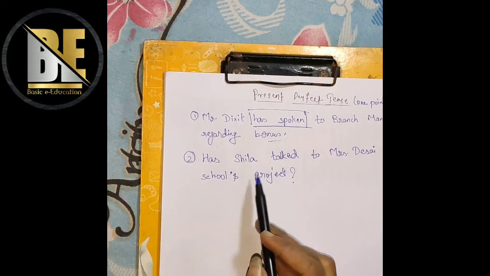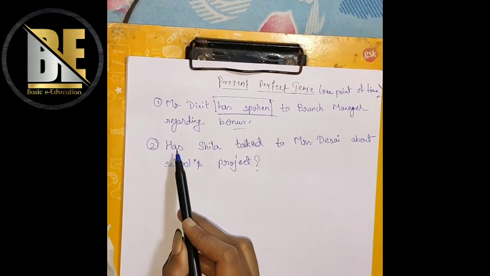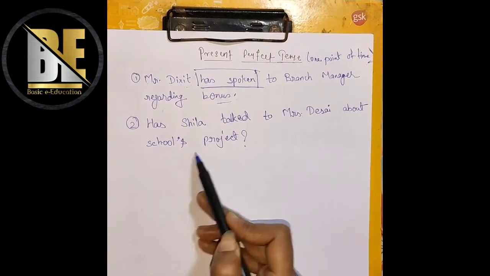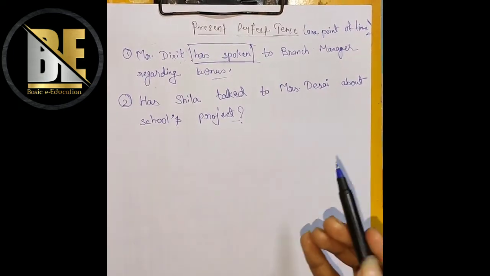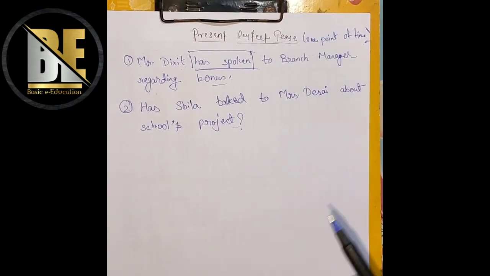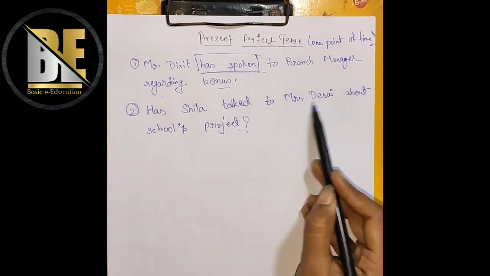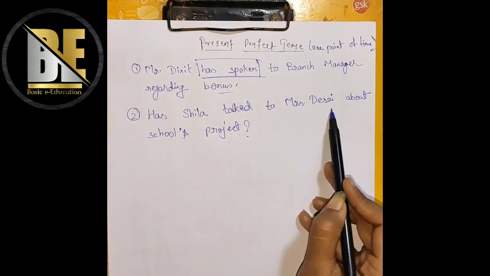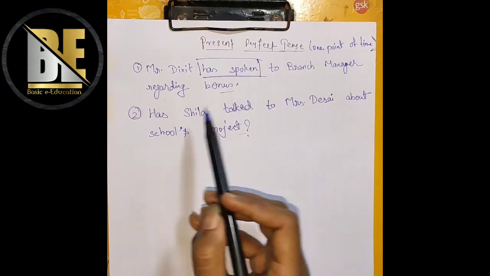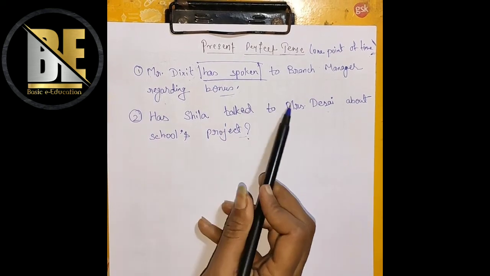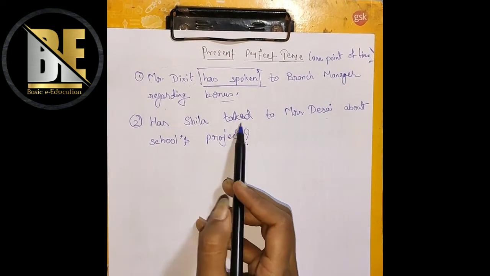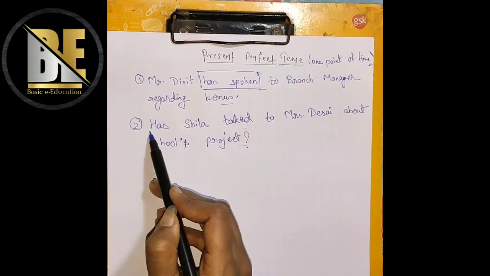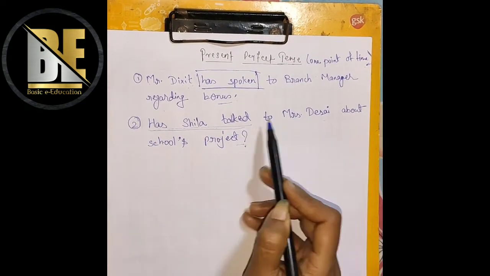The next one is in a question form, that is, has Sheila talked to Mrs. Desai about school's project? That means the question might be that Sheila has talked to Mrs. Desai, but there is no confirmation about that. That's why it is, has Sheila talked to Mrs. Desai about school's project?